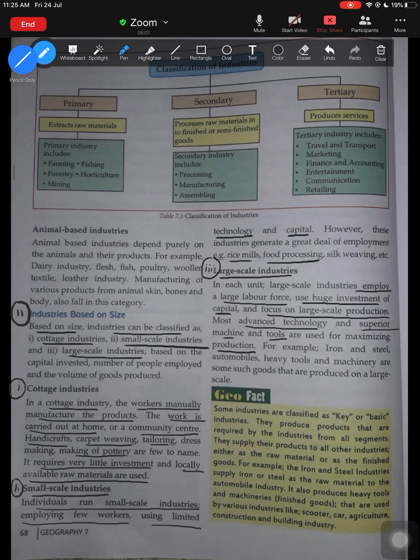What kind of industries are large scale? Iron and steel is one good example of large scale. Automobile industries are also large scale industries. Heavy machinery industries are also large scale industries. So that is about large scale industry.